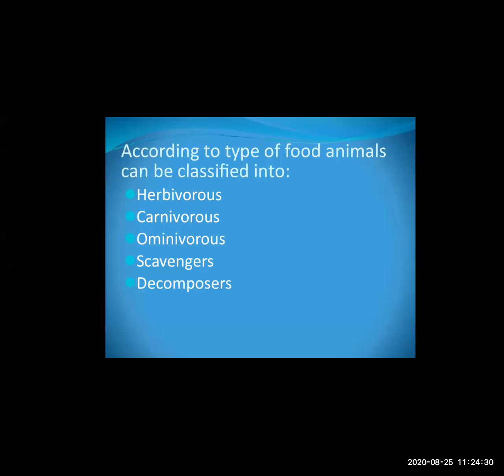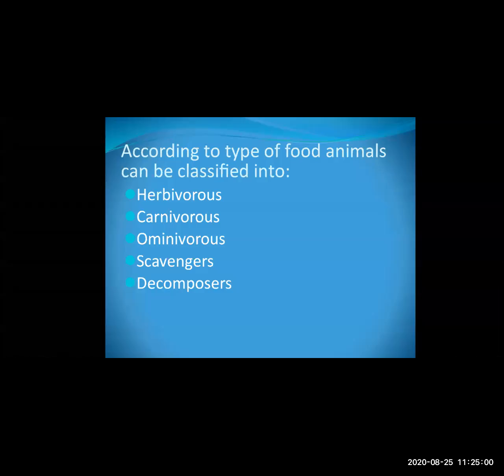Decomposers and scavengers are similar, but in decomposers the microorganisms, which are not seen by the naked eye, also depend on this type of food.